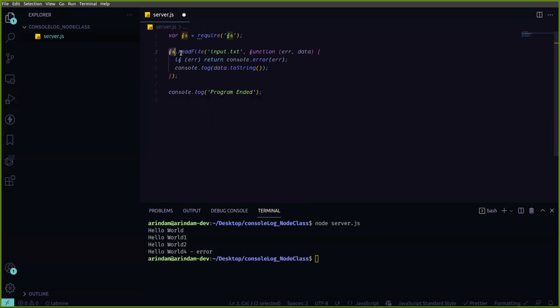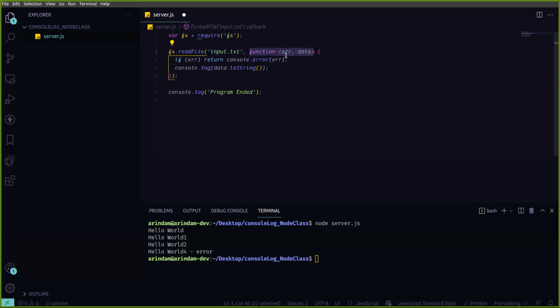FS has one method, that is readFile. FS means this is the file system module for Node.js, so you can read any file. This is the file path you need to mention over there. And see, this is the function, and it will accept another function. So this is callback. It is trying to first read your file. If it is possible, then fine. If not possible, then after this it will call this method.